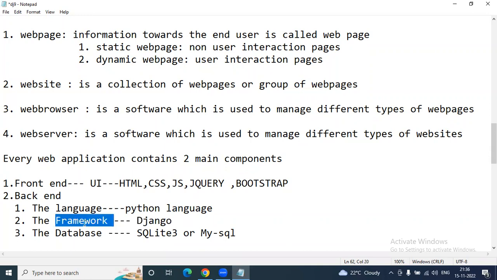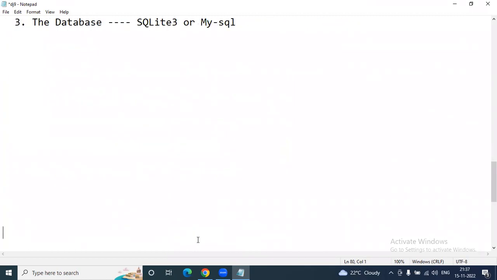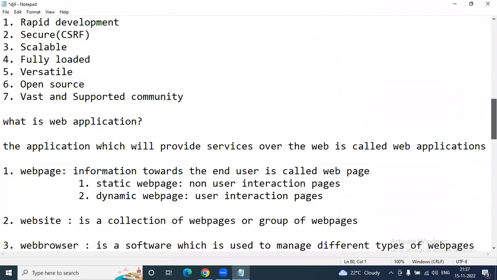All predefined rules are available in Django. Using this framework only, we can build web applications. The database is needed to store end user or client information, that is SQLite and MySQL. For every Django web application creation, SQLite is completely integrated, so most functionalities we can do with the SQLite database only. Even later we can integrate with the MySQL database also.